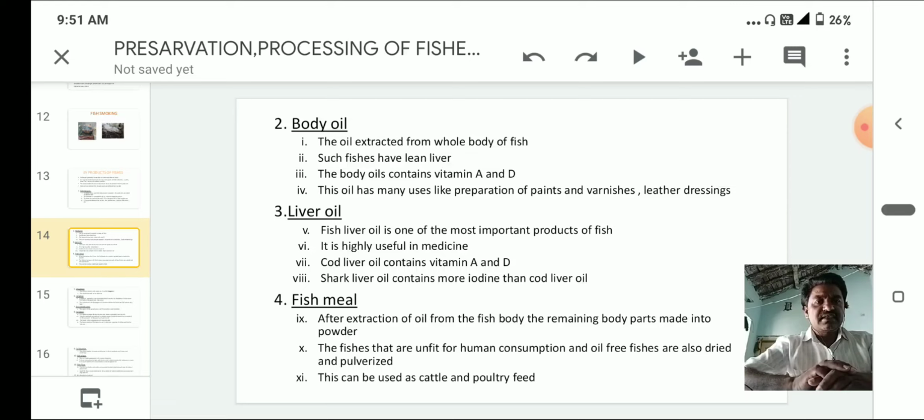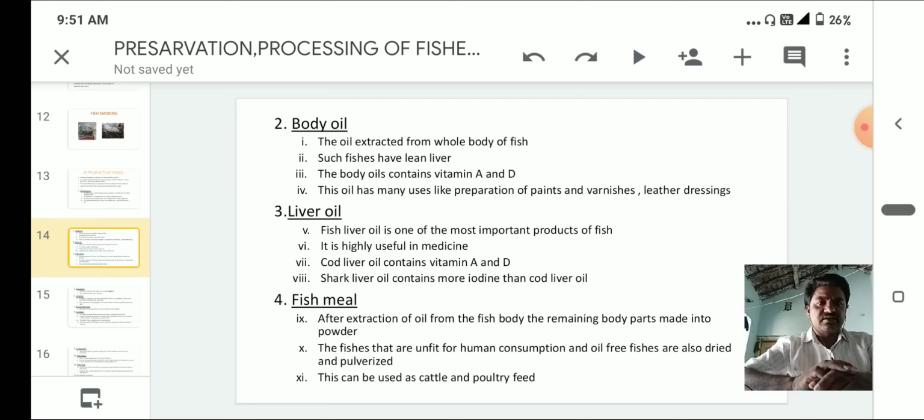Shark liver oil contains more iodine than cod liver oil. Iodine is an important micronutrient, useful for production of thyroxine. This is about liver oils.